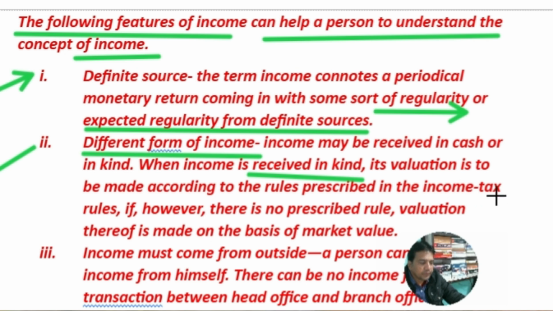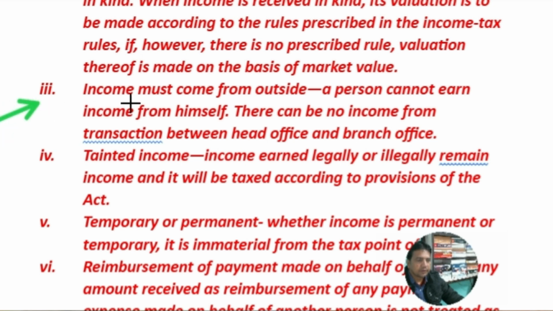On the birthday occasion, an employee receiving a wristwatch from the employer is a benefit received in kind and chargeable to tax. Next, income must come from outside. A person cannot earn income from himself. There can be no income from transactions between head office and branch office. So head office and branch office are treated as a single person. So a person cannot earn income from himself.